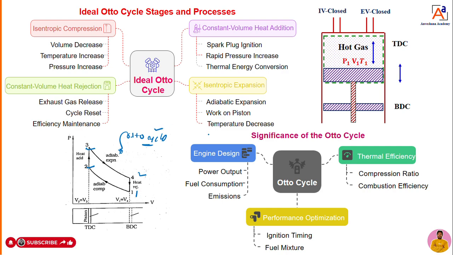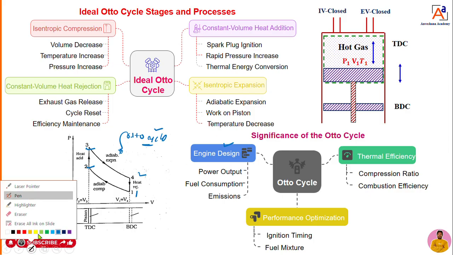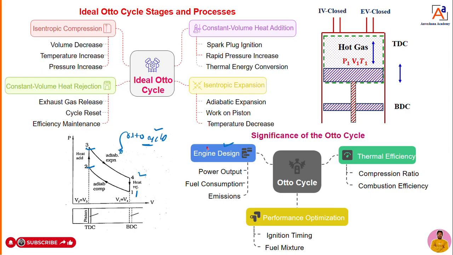So the Otto cycle helps us to design the 4-stroke petrol engine. How? We can design the petrol engine or Otto engine by calculating the output power of the engine.